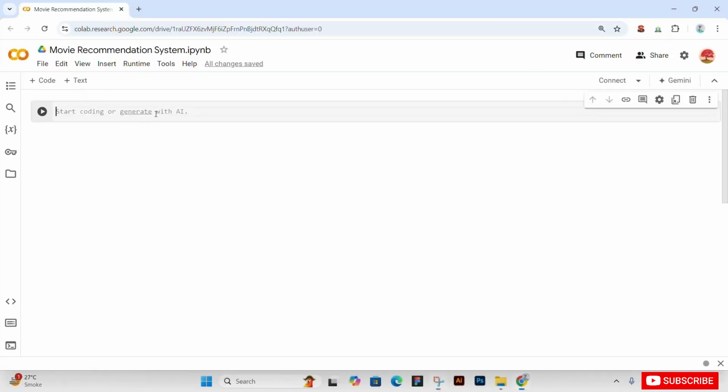So first we import our libraries. Let's comment it "libraries". First import numpy as np. Then we will import pandas as pd to read our file.